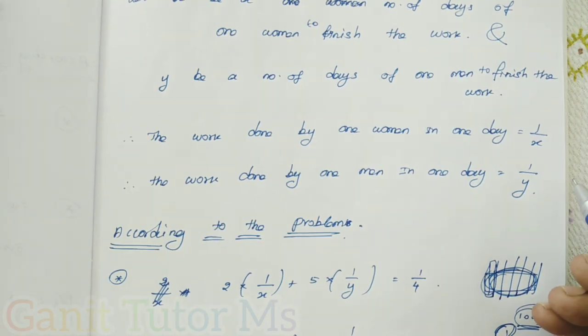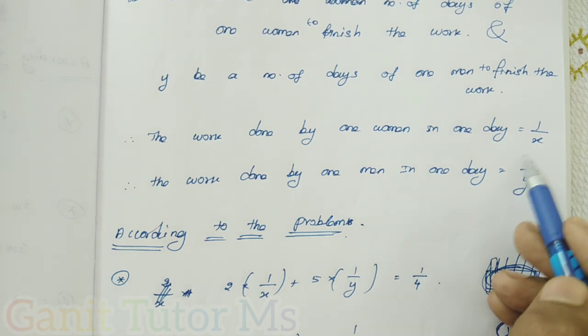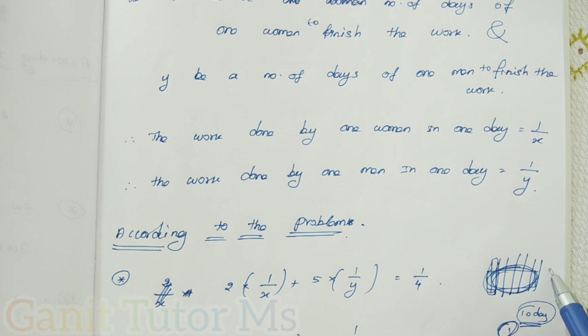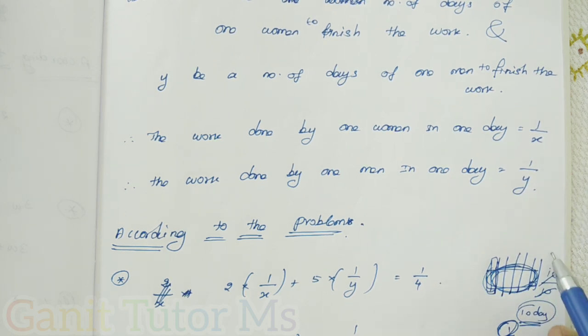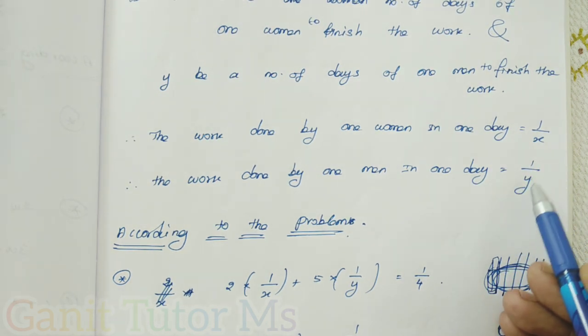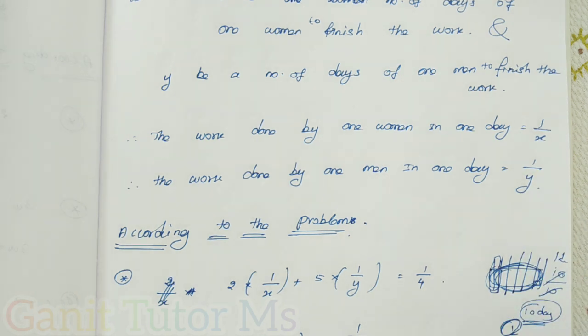Next, the work done by a man in one day. The whole work is 1, and if the number of days were 10, the whole work would be divided by 10, and one part would be completed in one day. The same way, the whole work is completed in y days, so the work done in one day is 1 over y.